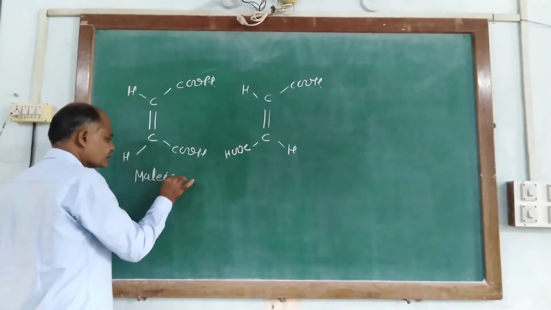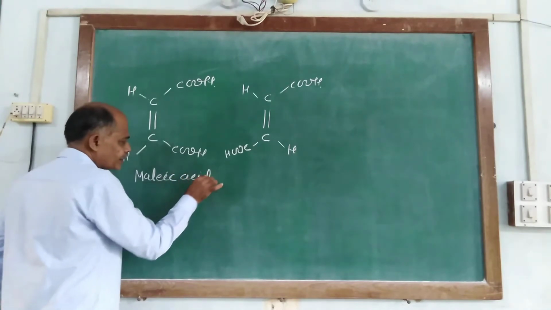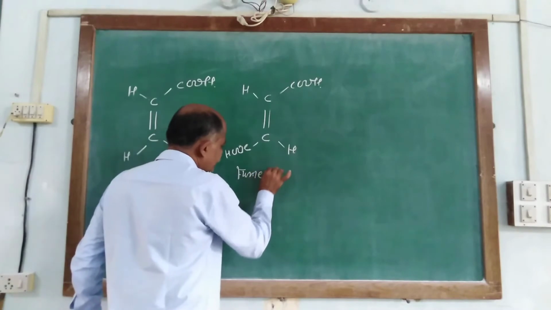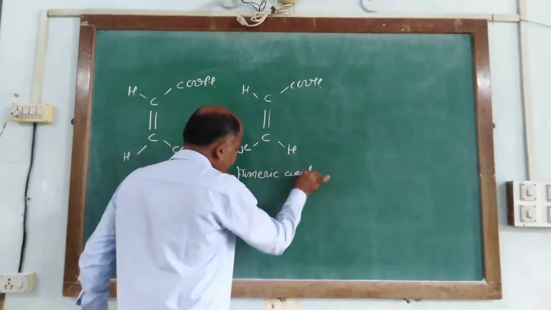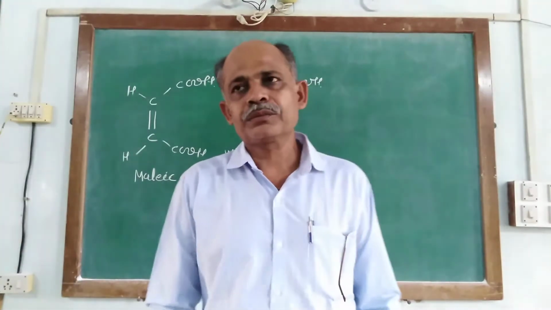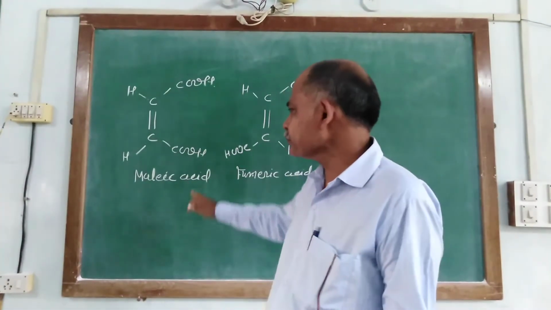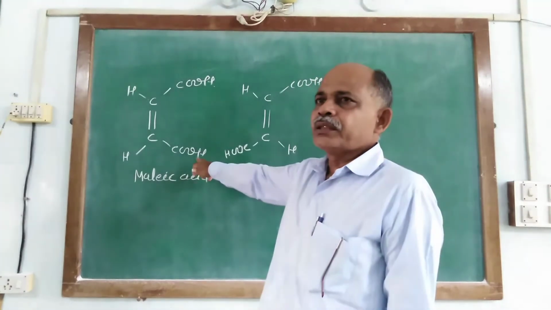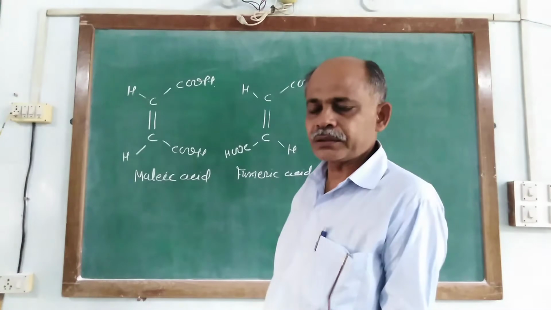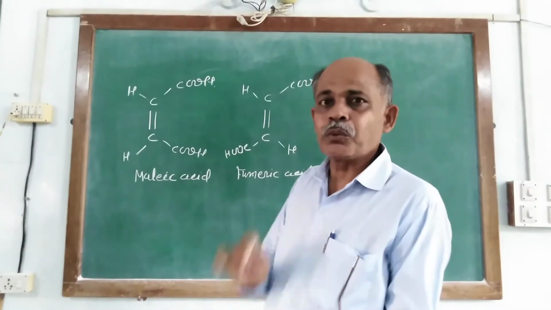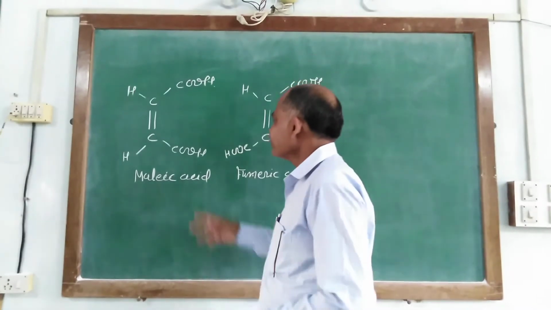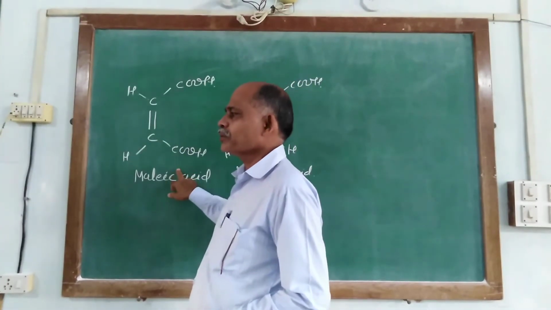Maleic acid and fumaric acid. We prove both these structural configurations. It is for maleic acid and it is for fumaric acid. So one by one we list what we prove.